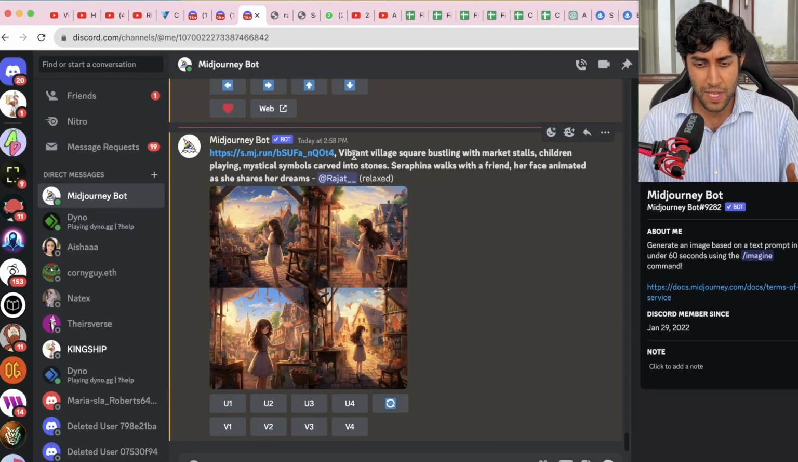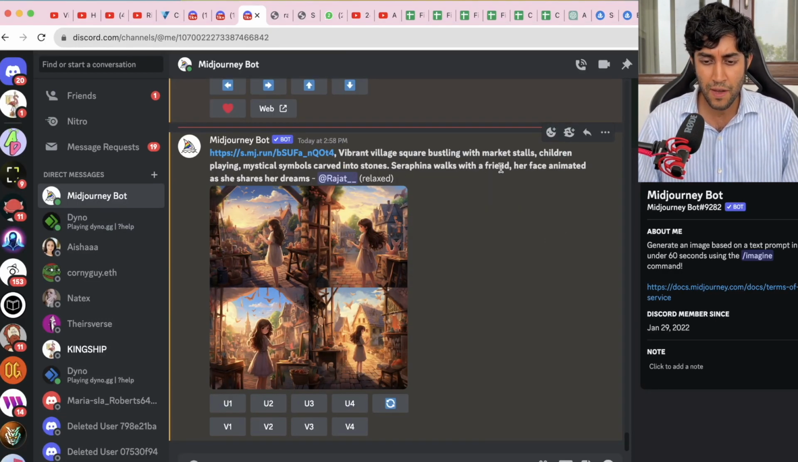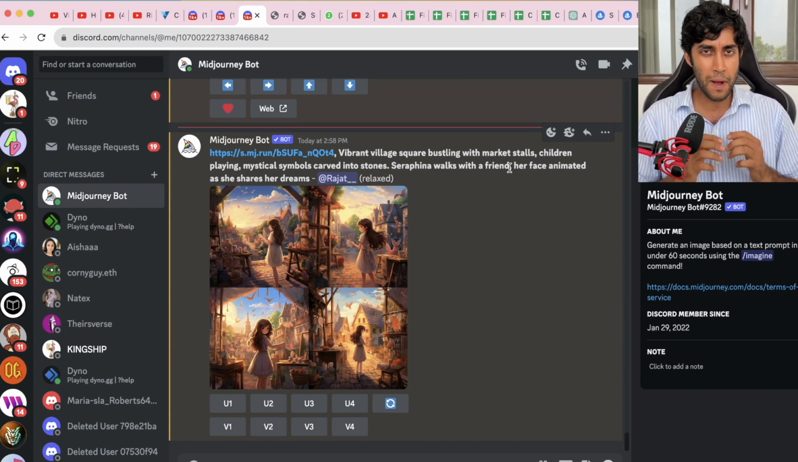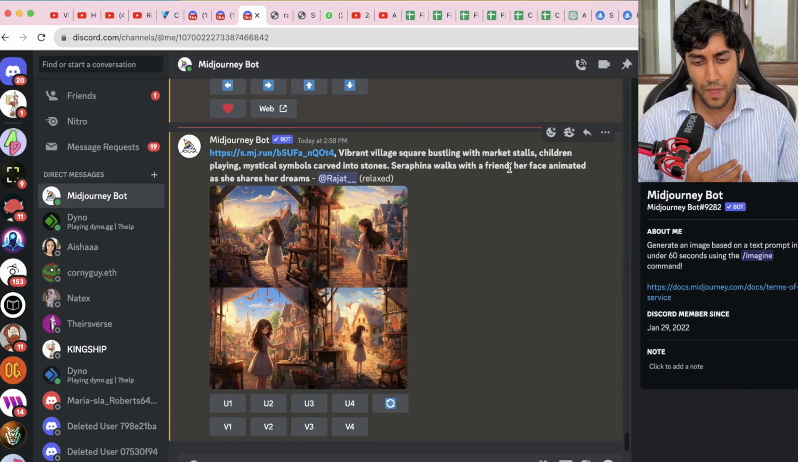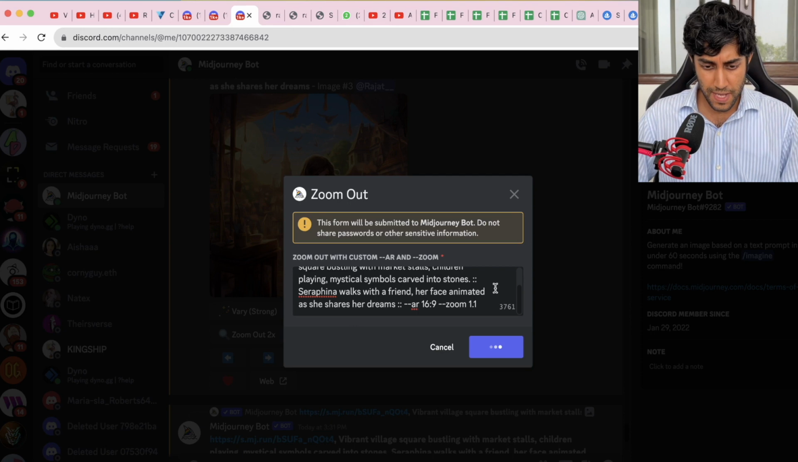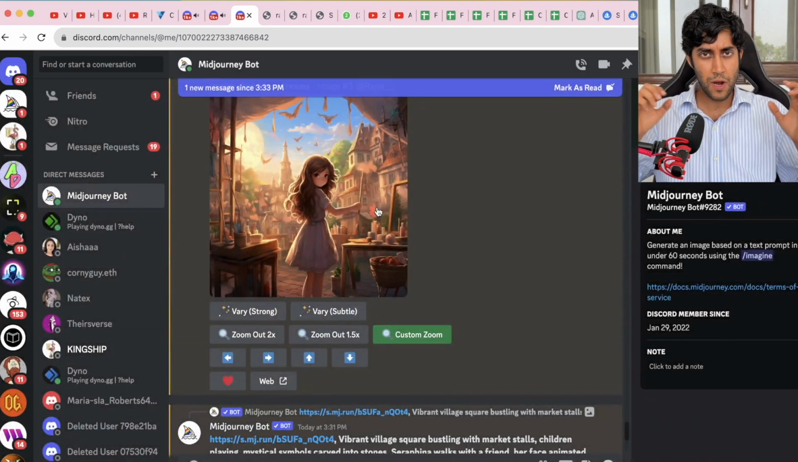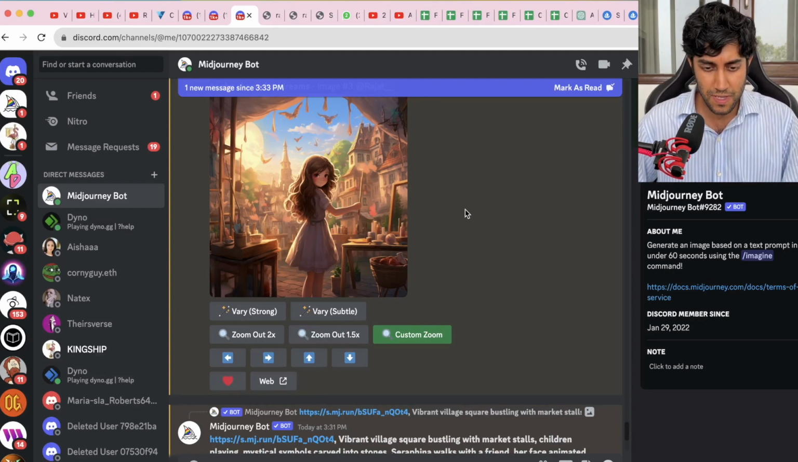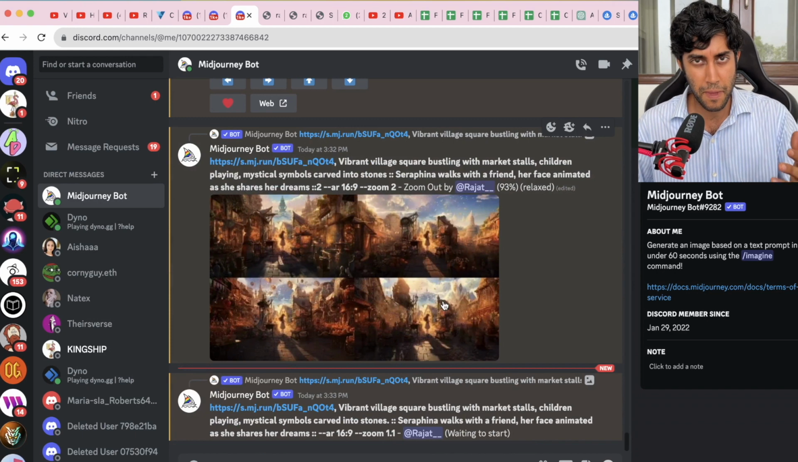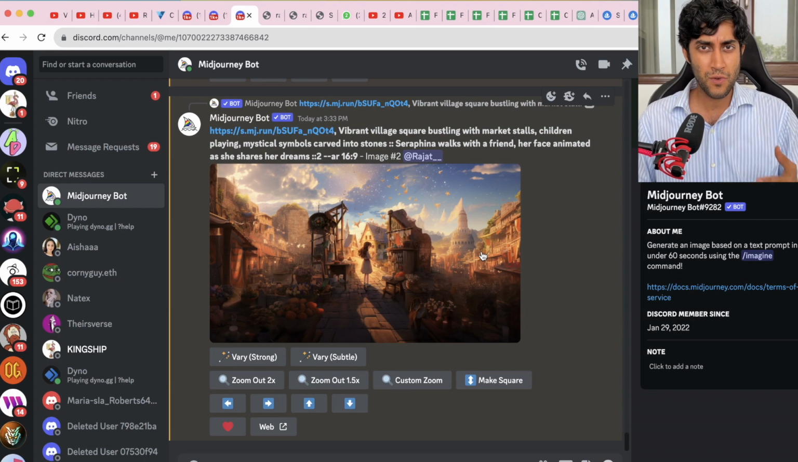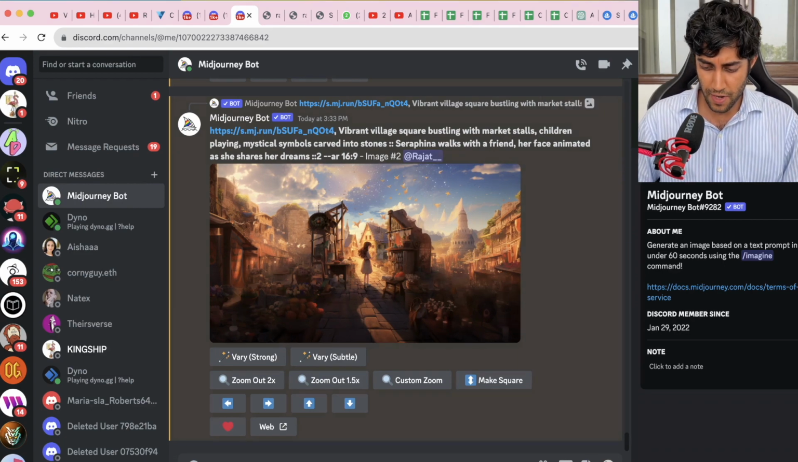This is the next scene. Vibrant village where children are playing. Serafina walks with a friend. So oftentimes what happens is that it's not able to pick up multiple character scenes very easily. So what we'll have to do is maybe we can use the zoom out feature here on Midjourney and see how it works. So basically, by clicking the zoom out feature, it will zoom out the frame, and because it's zooming out, it kind of gives it the ability to add in people, etc. Otherwise, it's a little difficult for it to have multiple people in the same frame. That's a good shot, but her friend is missing, right? So we'll do that and we'll get back and show you how that worked out.